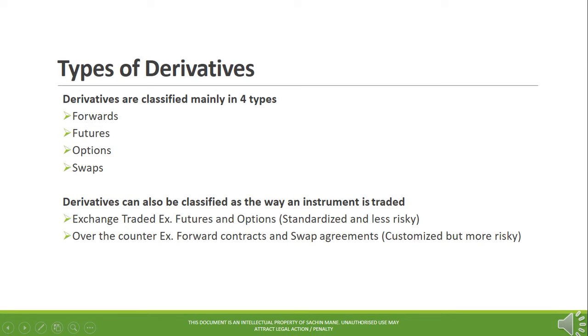Types of derivatives. Derivatives are classified mainly in 4 types: forwards, futures, options, and swaps. Derivatives can also be classified by the way an instrument is traded. Exchange traded, for example, futures and options. These are standardized and less risky instruments. Over-the-counter or OTC, for example, forward contracts and swap agreements. These are customized but more risky as counterparties are involved.